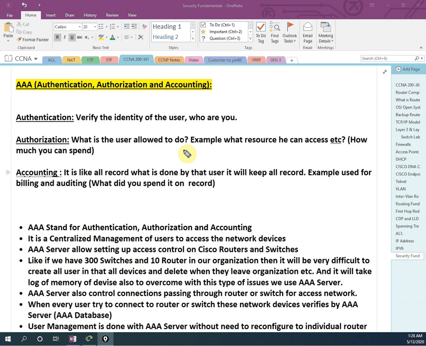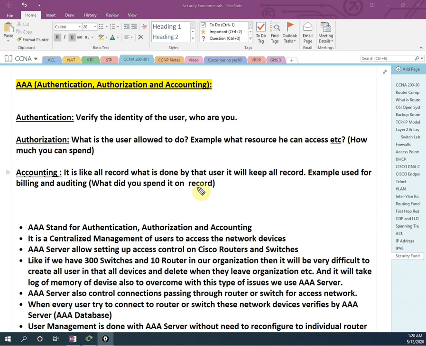That is accounting. It is a record of everything done by the user. It keeps all records, for example used for billing and auditing, or how much we spend, like if I withdraw $100, how much is remaining.